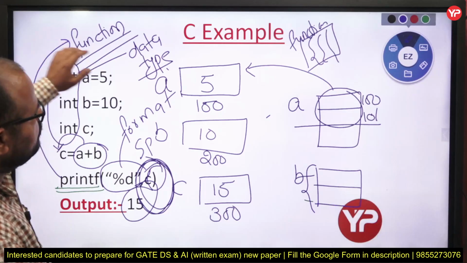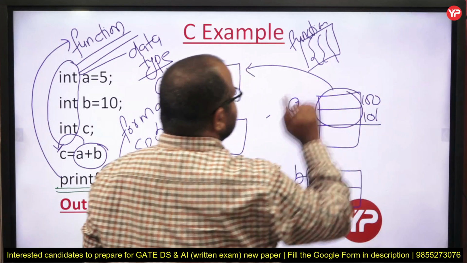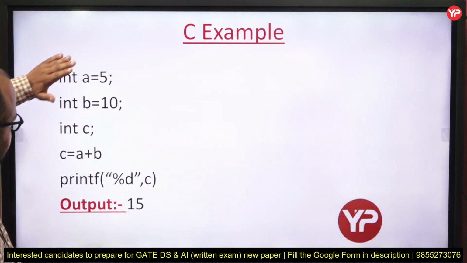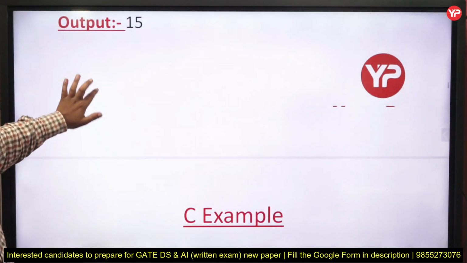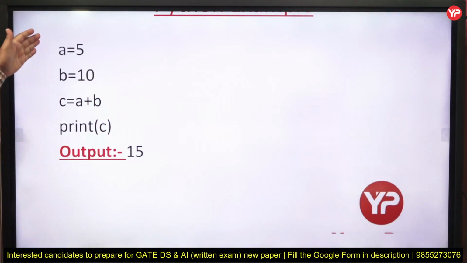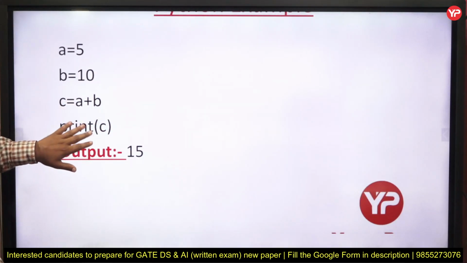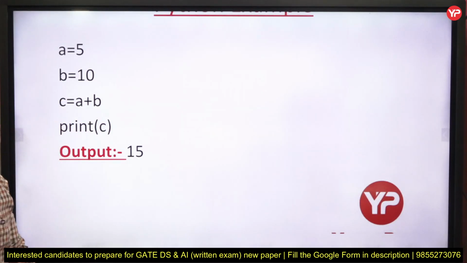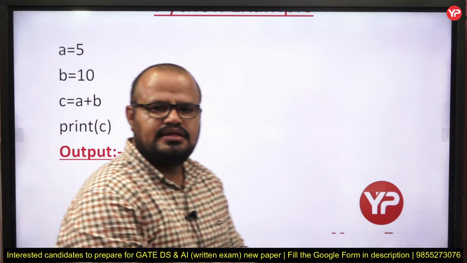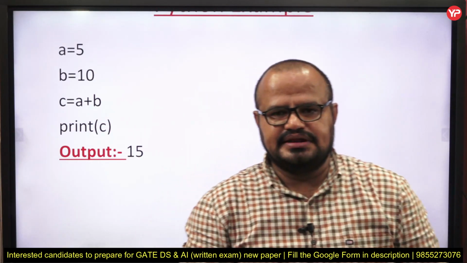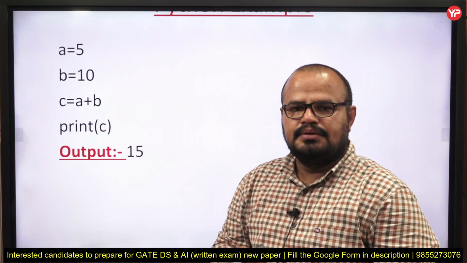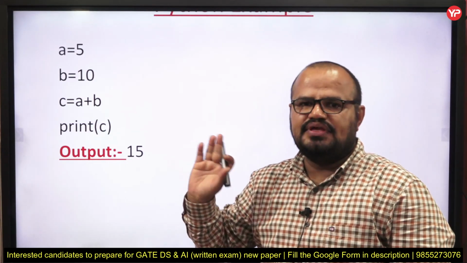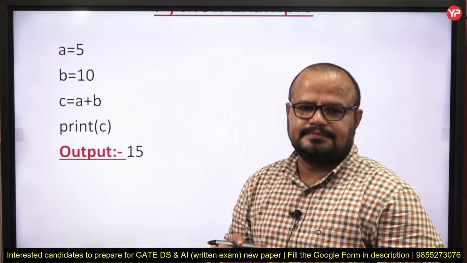Now if I talk about Python, see, my dear students, as compared to this code, see the readability of the Python code. No need to mention any data type. No need to mention any F. No need to mention any format specifier. That is the beauty of Python language. It is more readable in nature. But at the back end, the things are going on in the same way.